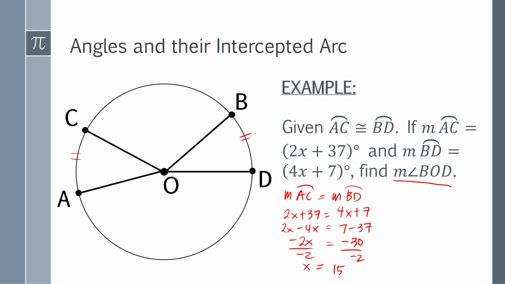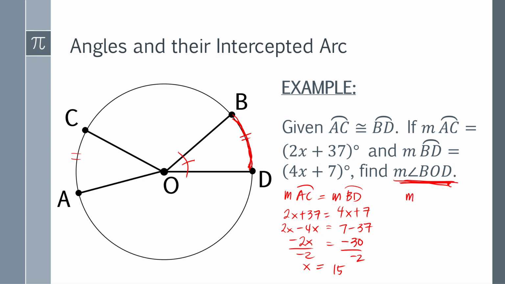In this problem, we are asked to find the measure of BOD. So this is the angle, but what is its intercepted arc? The intercepted arc of angle BOD is arc BD. So we have to find the measure of BD before we go to the measure of angle BOD. So let's find arc BD.